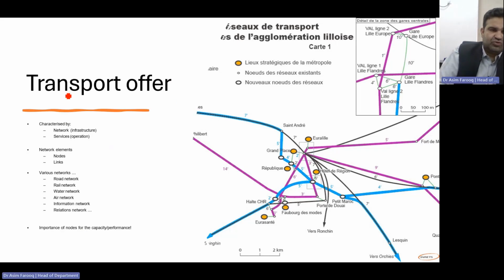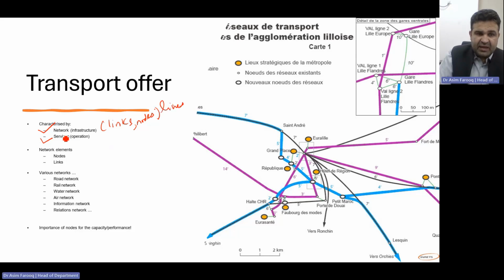Transportation offers two things. The first is the network. The second is services. The network basically refers to the links, nodes, and lines, while the services include the movement of goods and people through different modes such as rail, road, air, cable, and sea.